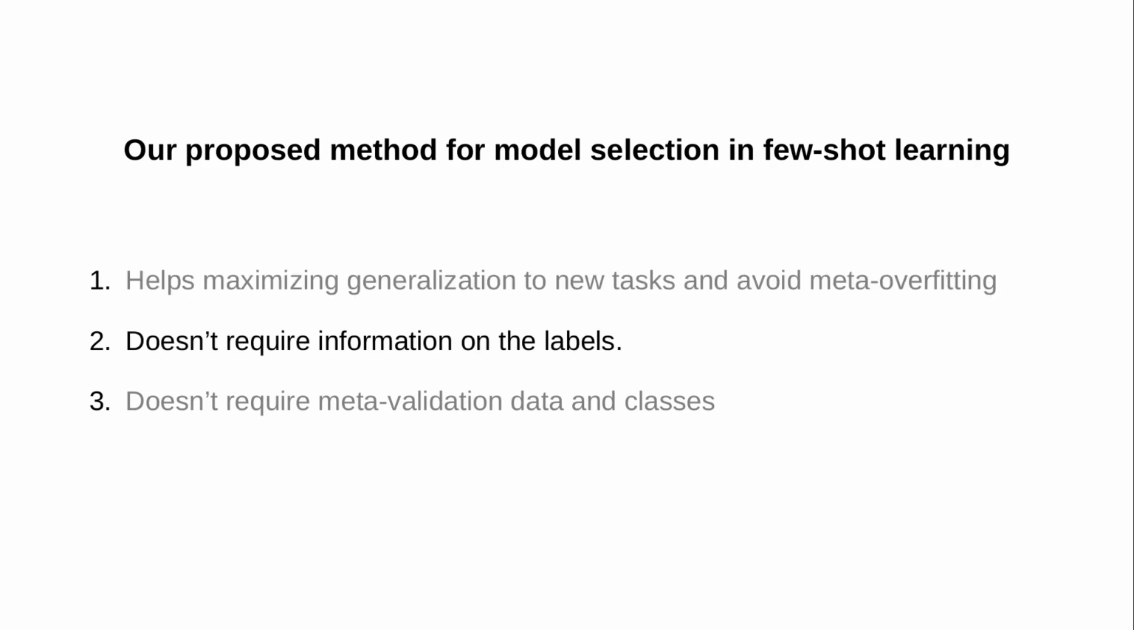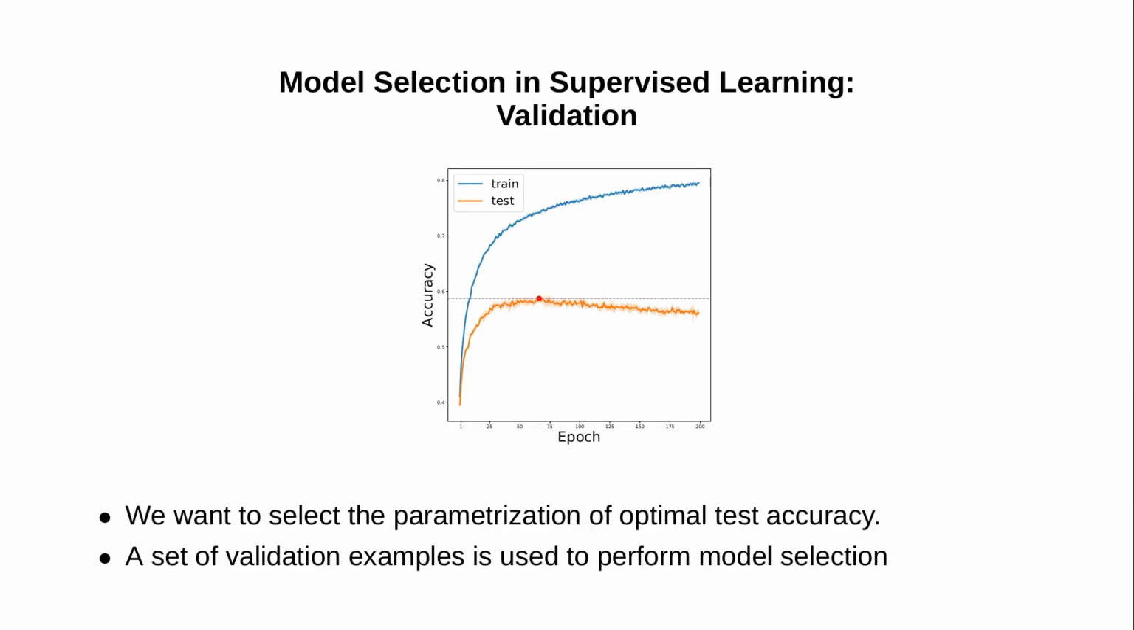Our method doesn't require information on the labels. More importantly, our method doesn't rely on extra validation classes, which allows us to incorporate those classes in the meta-training split and to achieve better generalization to new tasks compared to the standard procedure where we need a meta-validation split to perform model selection.